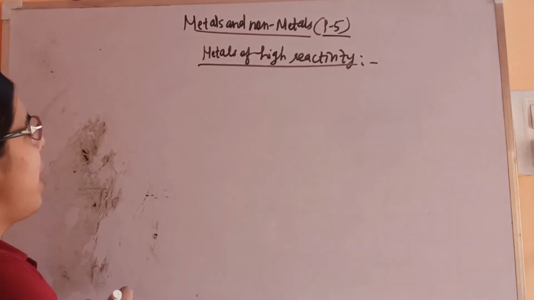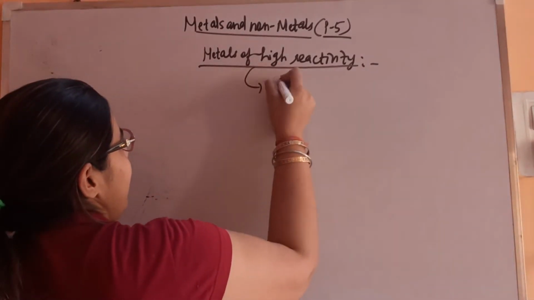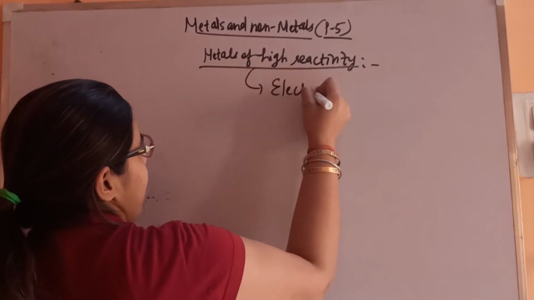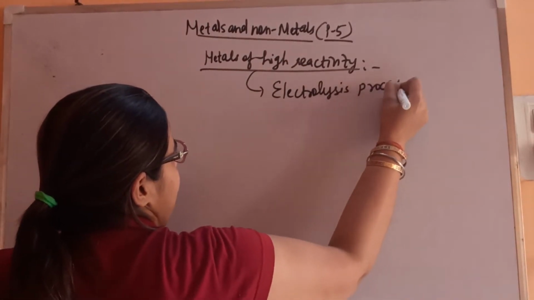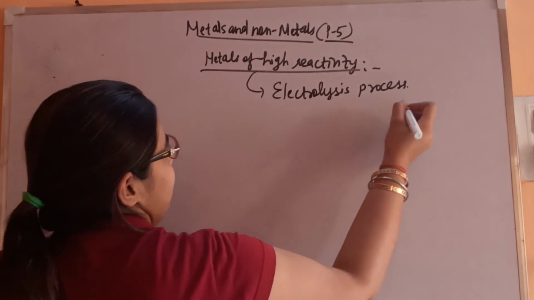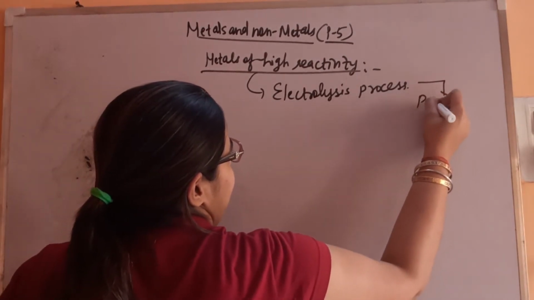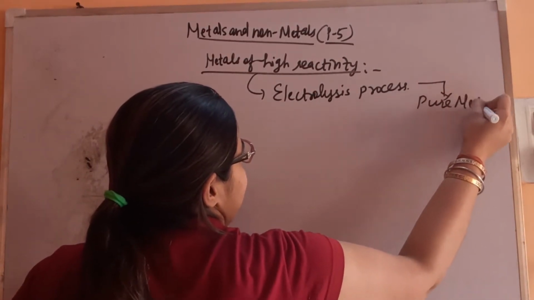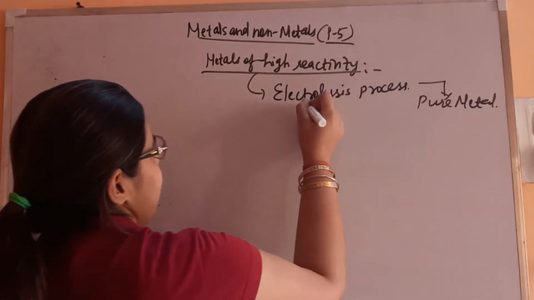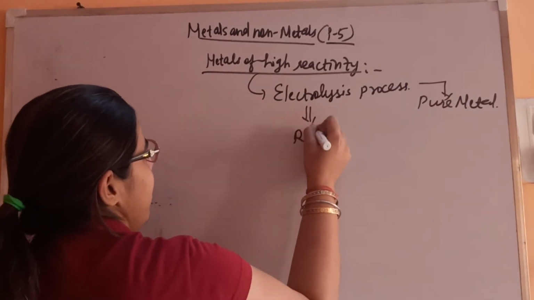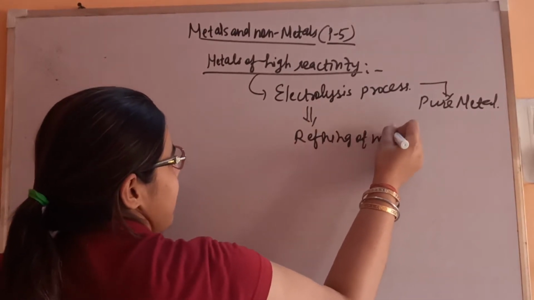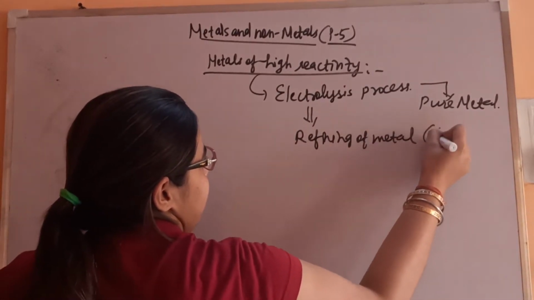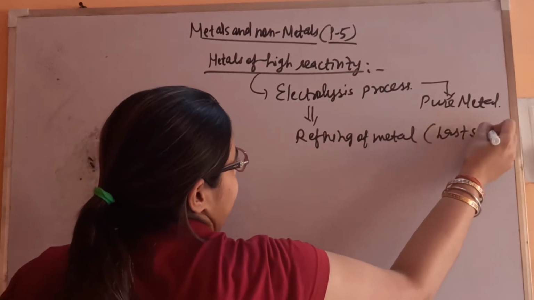So we have discussed two categories, metals of moderate reactivity and metals of least reactivity. So let's see metals of high reactivity. They will be obtained directly by the electrolysis process. From the electrolysis process we will get the pure metal. So let's see what this electrolysis process is. This is also known as refining of metals, which is the last step in all other categories. This is the last step, refining.